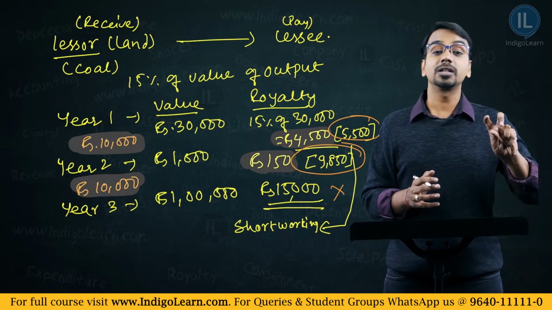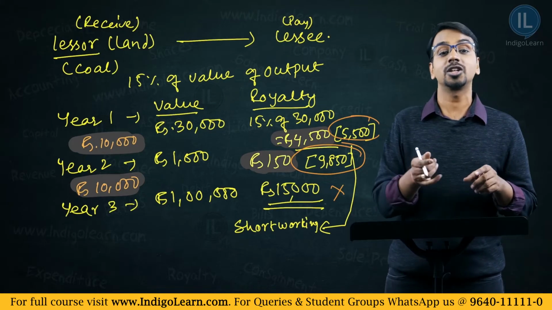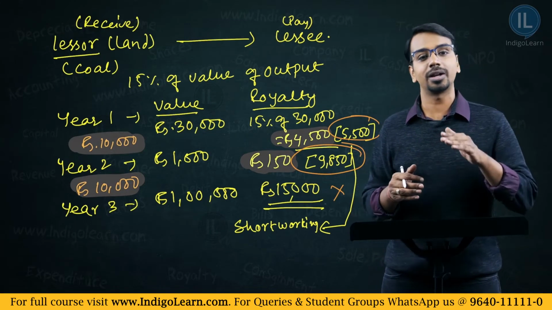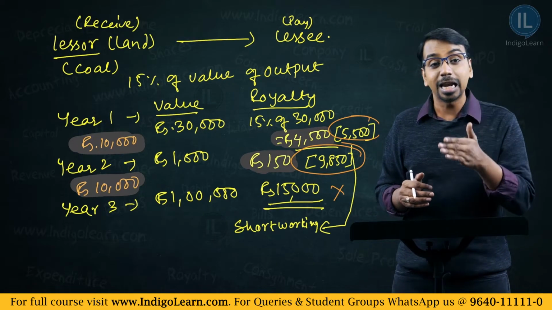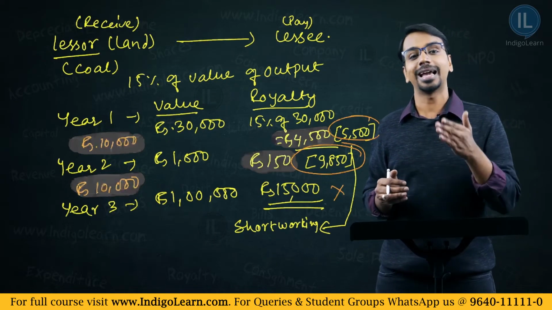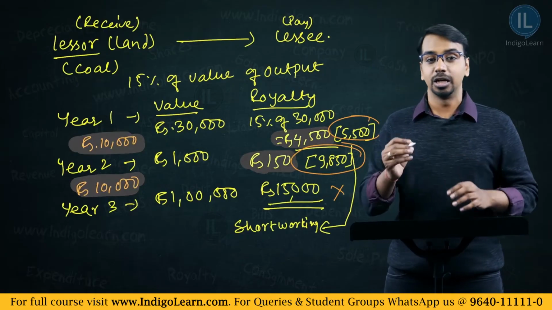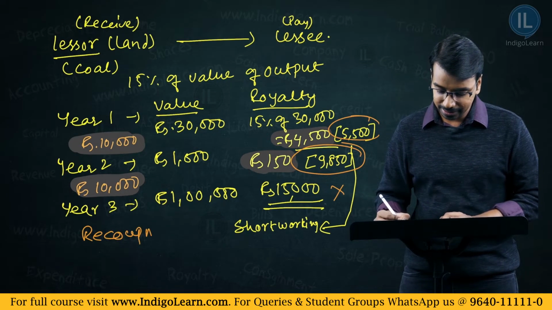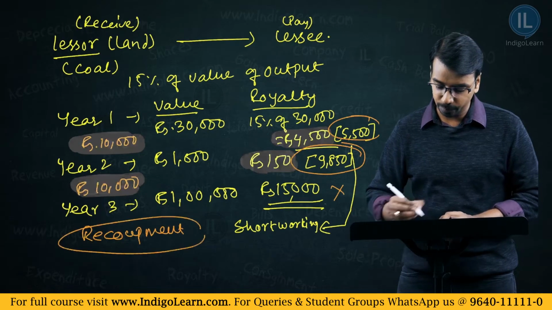Now, there could be a small twist or an additional condition in the agreement, that whatever these short workings are, they can be recovered in a future year, which we understand as recoupment. Now, what does this recoupment mean?